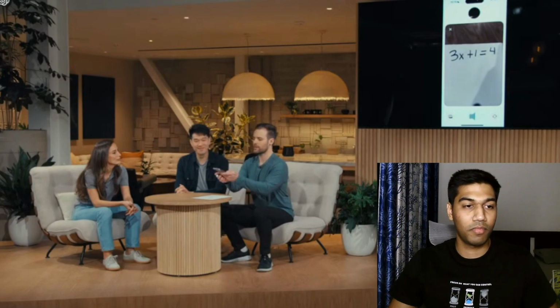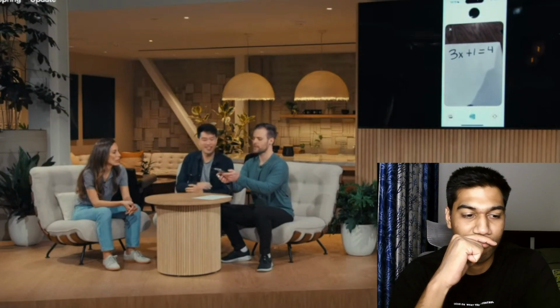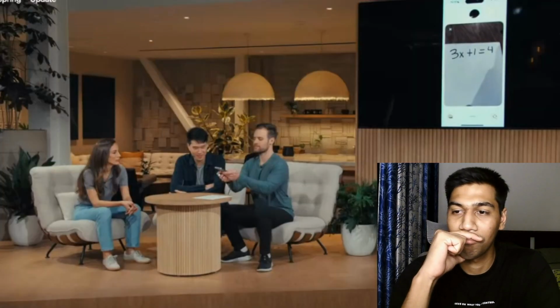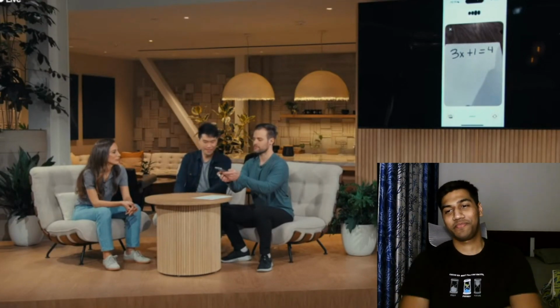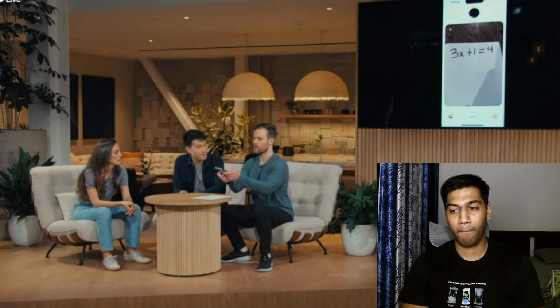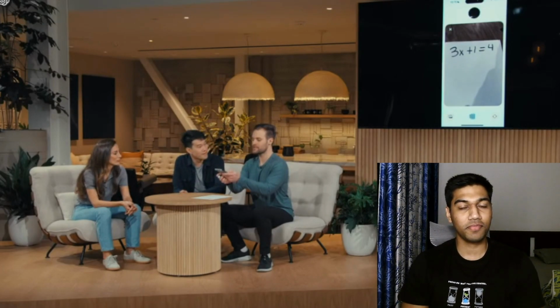What equation did I write down there? I see it now. You wrote down 3x plus 1 equals 4. Yep, exactly. So what's the first step I should take to try to solve this? The first step is to get all the terms with x on one side and the constants on the other side. So what do you think we should do with that plus 1? Okay, I'm going to try to subtract 1 from both sides, and then I'll see what I get.